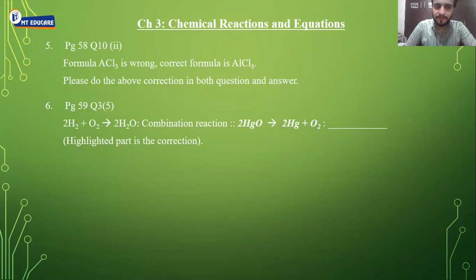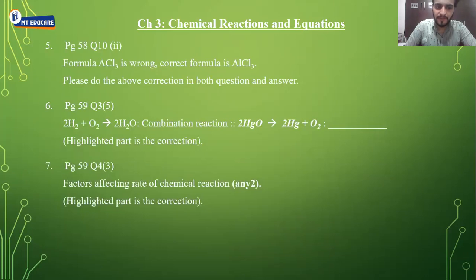Next, page number 59, question number 3, fifth question. Correlation part. 2H2 plus O2 gives 2H2O. This is a combination reaction. In the next part, 2HgO is not printed. Directly 2Hg plus O2 is given. So it should be 2HgO gives 2Hg plus O2. So 2HgO is missing. Please add that particular thing.